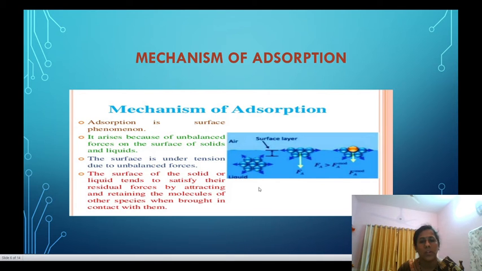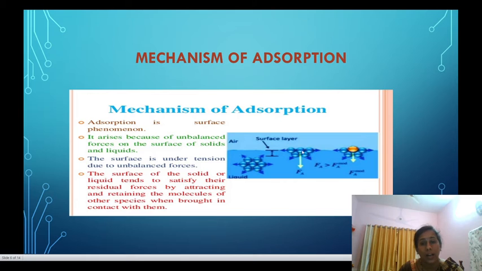Now, these particles of the same substance, when present in the bulk of the solution, are attracted on all sides. Therefore, the net equivalent force is equal to 0. But those particles present at the surface are not attracted from all sides. They are dragged inside by the molecules or particles present in the bulk of the solid or liquid. The surface behaves as vacant, and these residual forces are called free valencies.